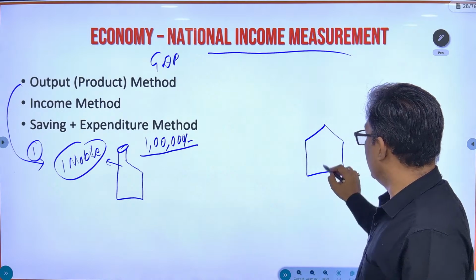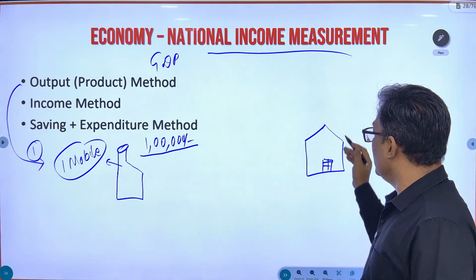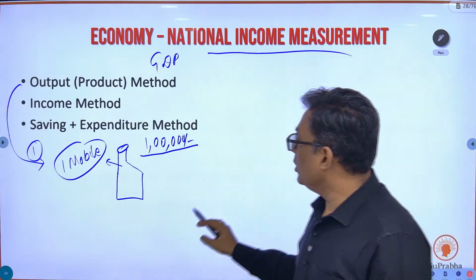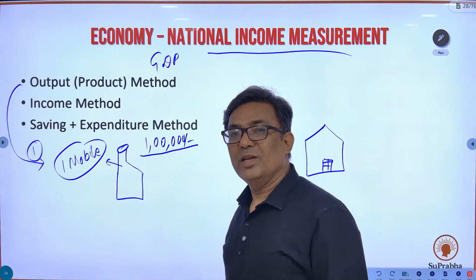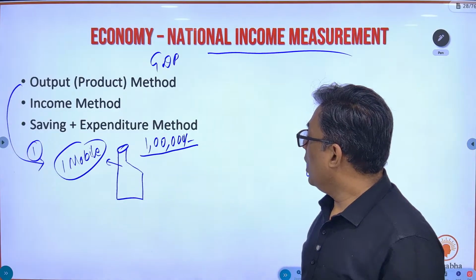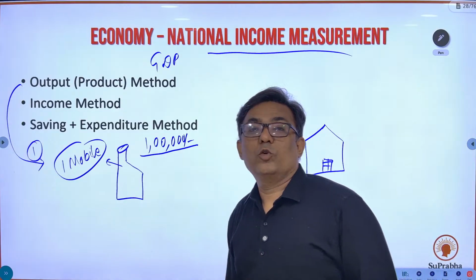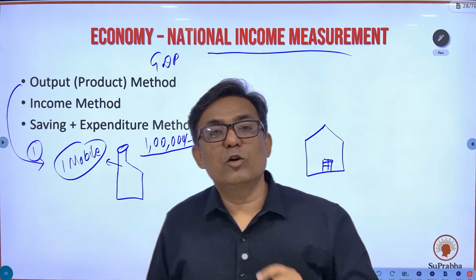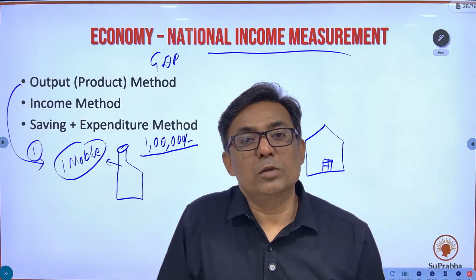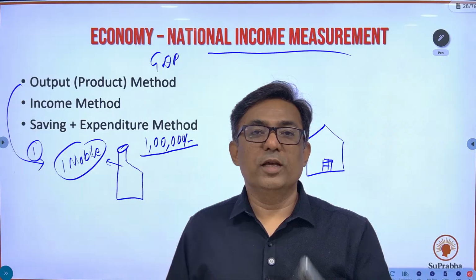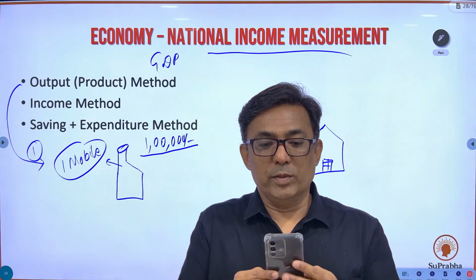These are the houses. For simplification, all the houses are clubbed as one, just as all industries are clubbed as one industry in the economy. Now, how did you come to this value of 1 lakh rupees? Please understand this. ये मोबाइल का 1 लाख रुपए वैल्यू है, कैसे पहुंच गए आप 1 लाख रुपए पे?